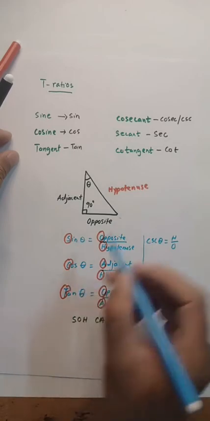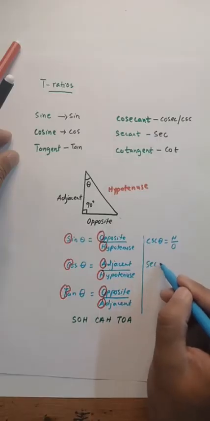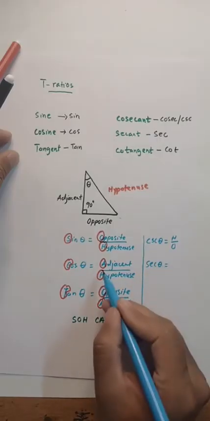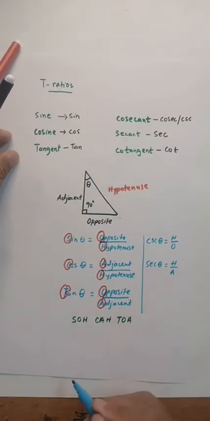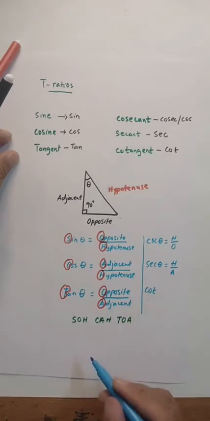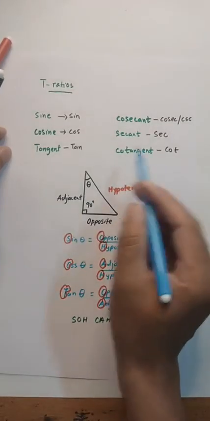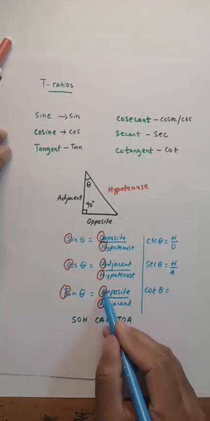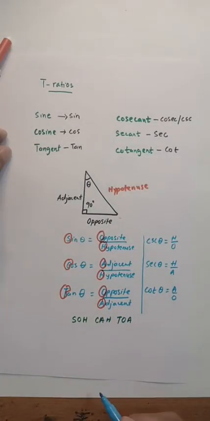Then the reciprocal of cos is secant. Secant of angle theta is equal to A by H, but this time it will be H by A. And finally we have cotangent, since cotangent is the reciprocal of tan. So now it is A over O instead of O by A.